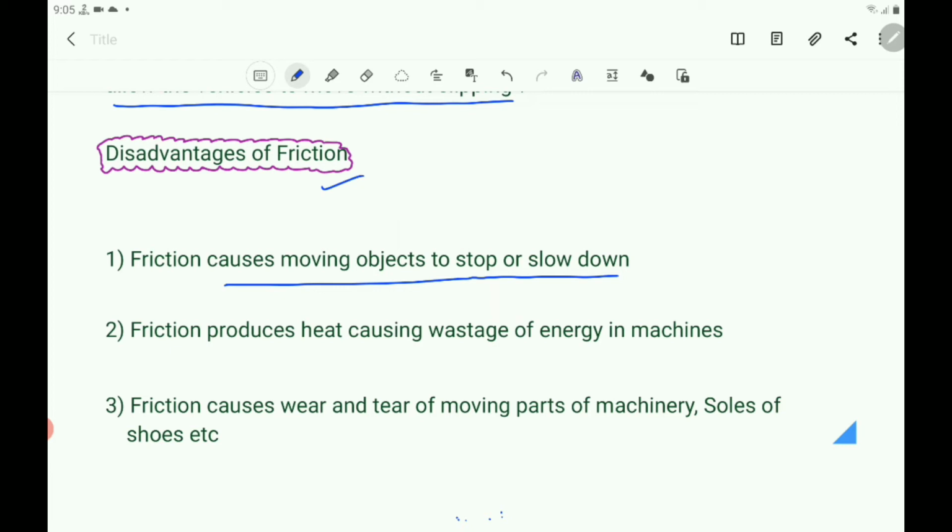Friction produces heat, causing wastage of energy in machines. There is a loss of energy in the form of heat due to friction. And friction causes wear and tear of moving parts of machinery and also soles of shoes. These are some disadvantages of friction.